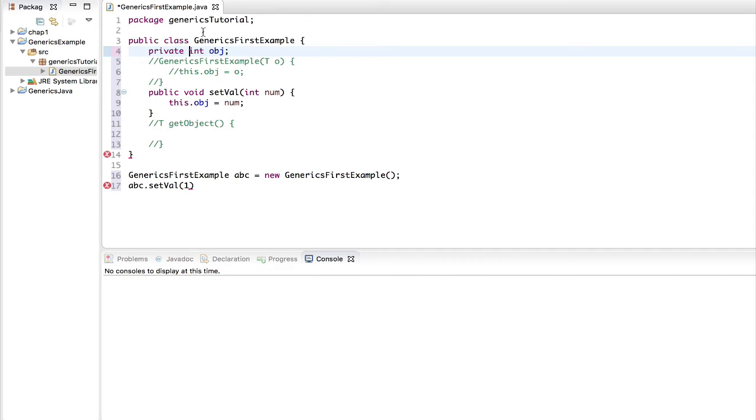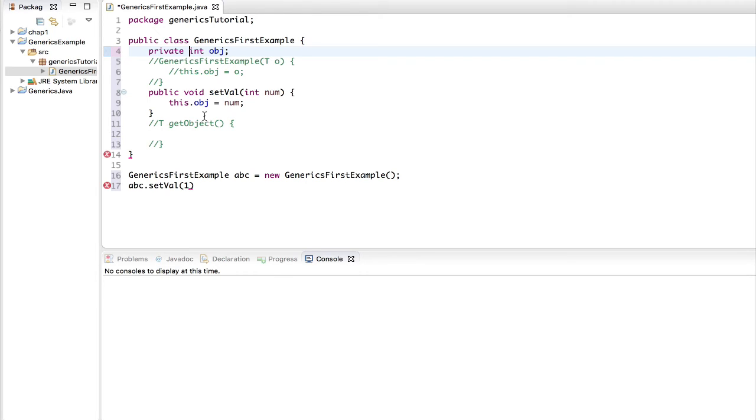This could have a private int obj, which means it has a private access modifier, and it hides the implementation of an instance variable from the outside world. Nobody can access it, nobody can even see what's inside that obj instance variable.